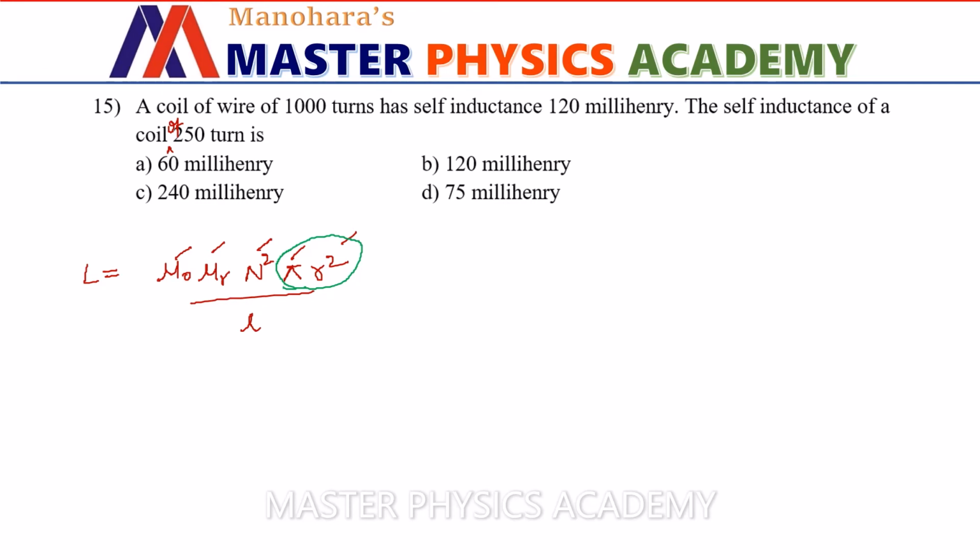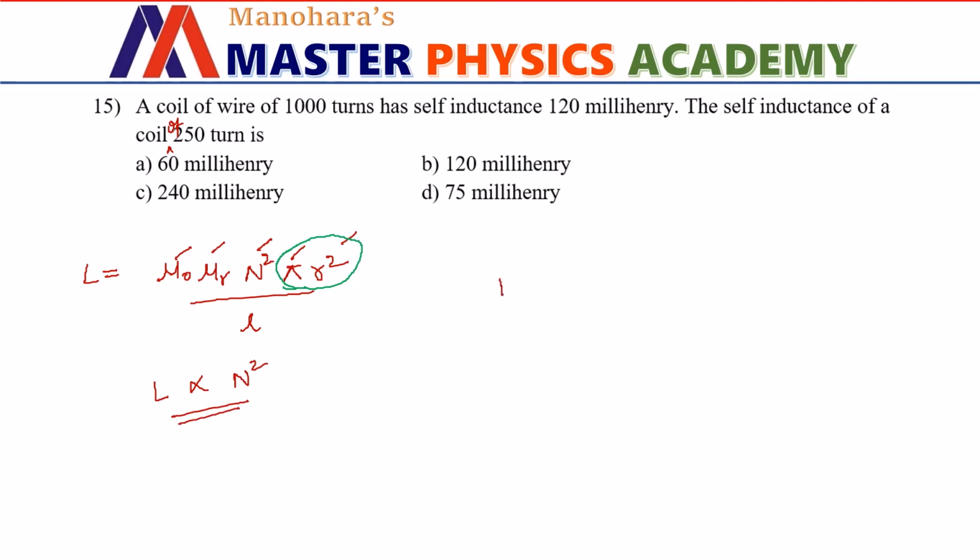Okay, so only the number of turns is given, nothing is given about r and L. Then what we need to suppose is that this area of cross section and the length of the coil will be the same in both cases. We need to suppose like that and we need to solve for the answer, right? So then what we come to know is this L is directly proportional to n squared. So that is the only thing we can do right now.